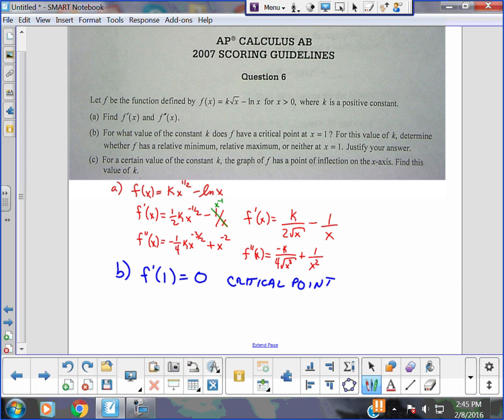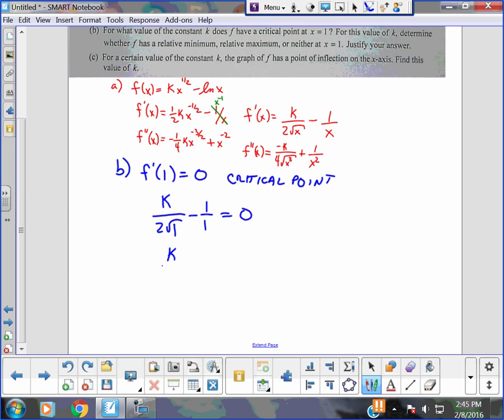So I go, here we go, maybe I would use the derivative over there, k over 2 square root of x minus 1 over x equals 0, but I know x is what? 1, so I would change that x to a 1. So there's my first step, right? Does everybody see, then if I do the math here, I get k over 2 minus 1 equals 0. What's k got to be? K's got to be 2. Do you guys agree? So k equals 2. So we just found k.